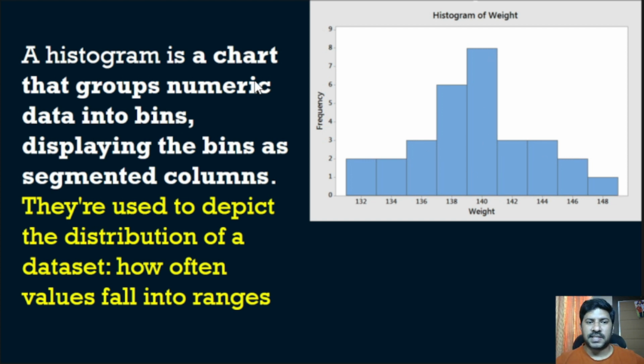A histogram is a chart that groups numeric data into bins. So these are the bins. Displaying the bins as segmented columns, they are used to depict the distribution of a data set, how often values fall into ranges. So this is the frequency and this is the continuous data. So here the continuous data example is weight. Age is also continuous data, and we will learn the continuous data questions also, and at that time we will explain more.